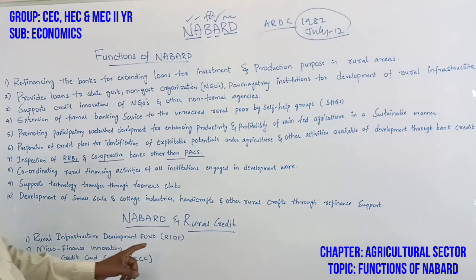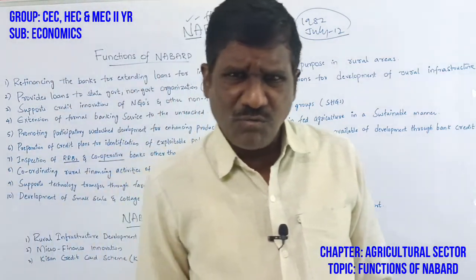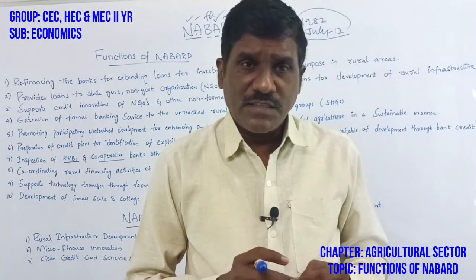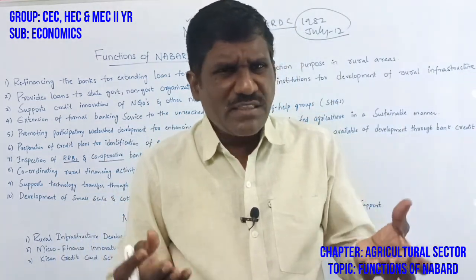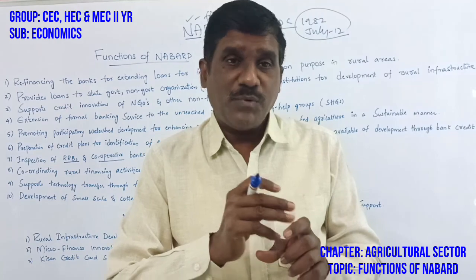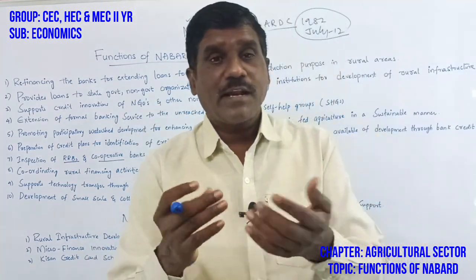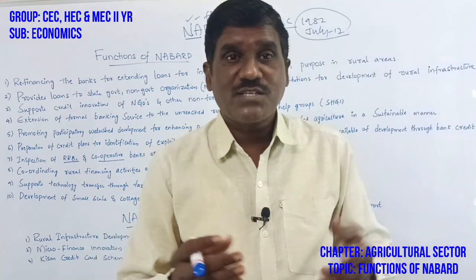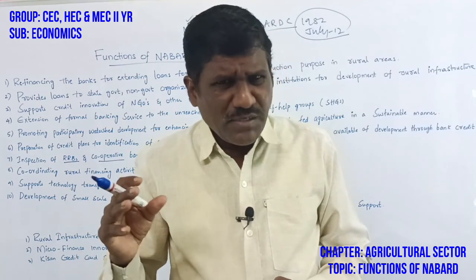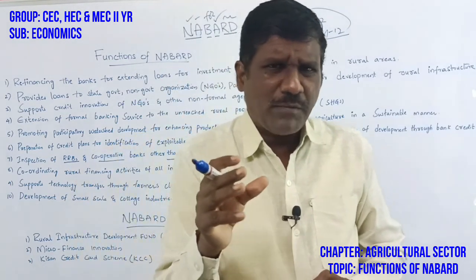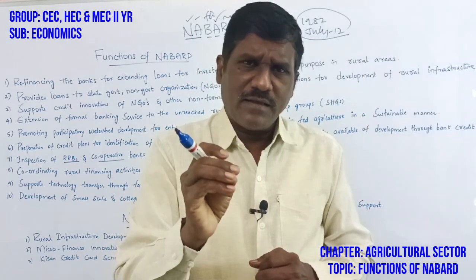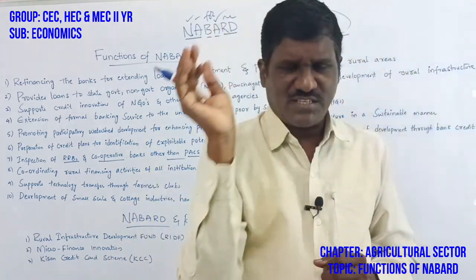Then microfinance innovations. Yes, this is also one of the causes. You know one thing, most of the people are in rural areas, they have no job opportunities, they are in poverty, they are not maintaining the minimum basic needs. So how can they exist? It is too difficult to exist. So the people who come forward to establish handicraft industries, cottage industries, small scale industries and artisans, the government should provide, Nabard can provide more and more microfinance. Micro means small. Small investment to be provided to more investors.